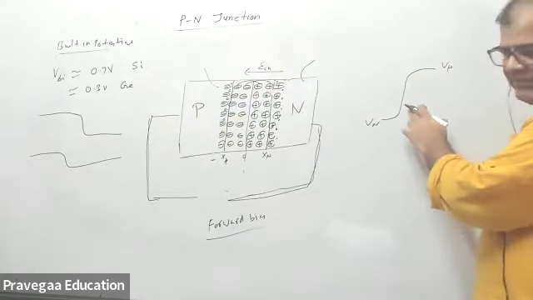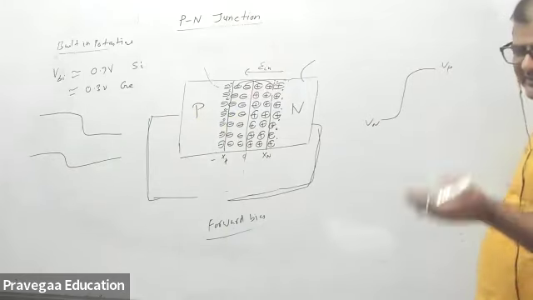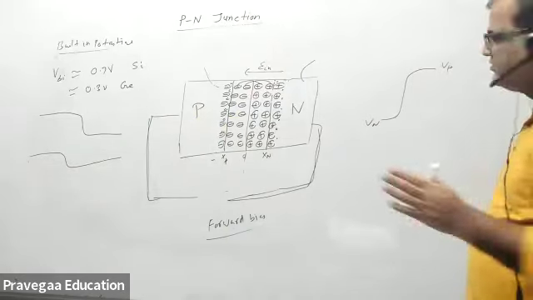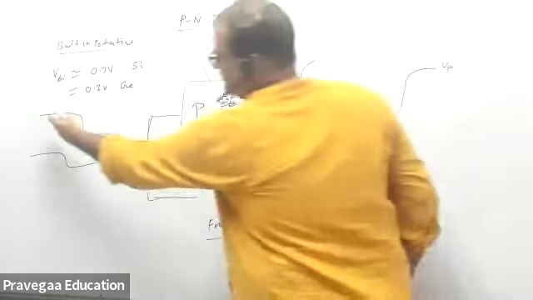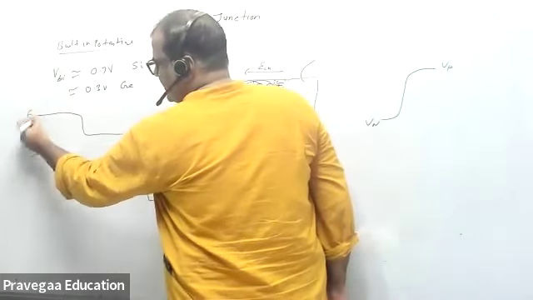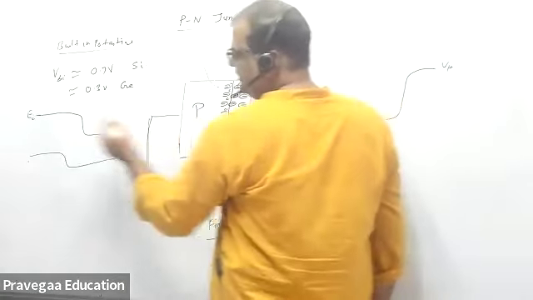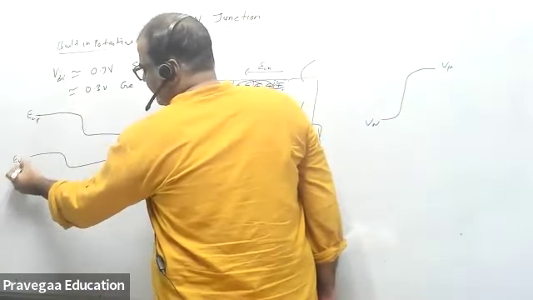And now if I multiply this potential with electron charge, that will become what? Energy levels. And because electron has a negative charge, this potential will change like this. So this is the EC, band gap, EC of P type material. Okay, and this is the valence band of P type material.